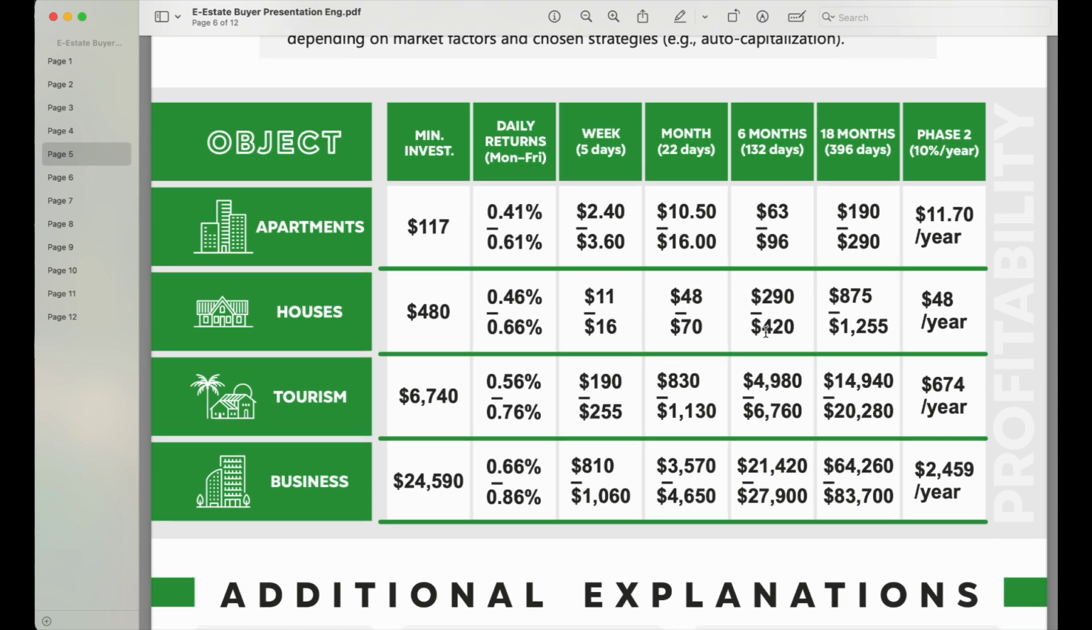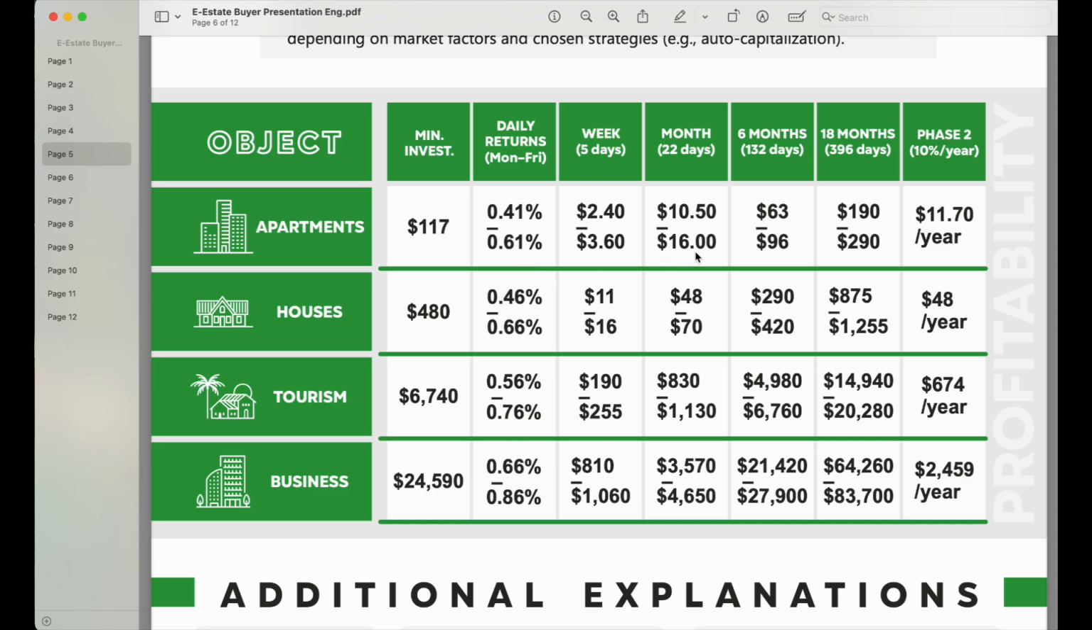Okay, let's say you start with apartments. You purchase a fraction of the apartment with a minimum investment of $117. Now remember, I am saying that this $117, you can also start it with $10 today. The more money you put in to purchase the fraction of any of these real estate, the more you are going to receive. But for this example, let's say apartments, you start with $117 today. You are going to be earning between 0.41% to 0.61% on a daily basis between Monday to Friday.